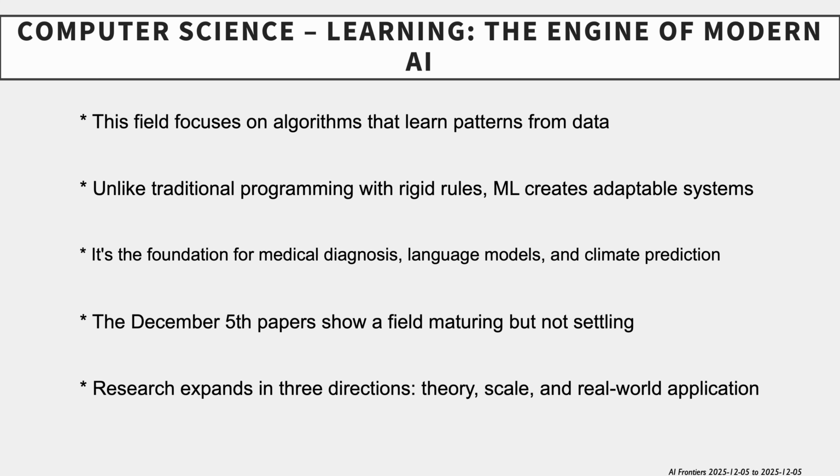Computer science learning serves as the engine of modern AI. This field focuses on algorithms that learn patterns from data. Unlike traditional programming with rigid rules, machine learning creates adaptable systems. It's the foundation for medical diagnosis, language models, and climate prediction. The December 5th papers show a field maturing but not settling. Research expands in 3 directions: theory, scale, and real-world application.